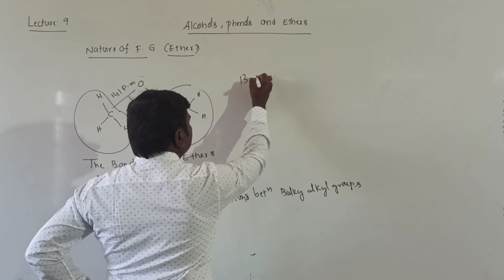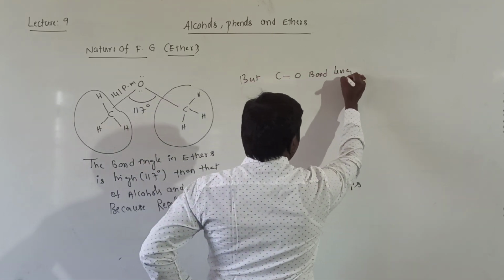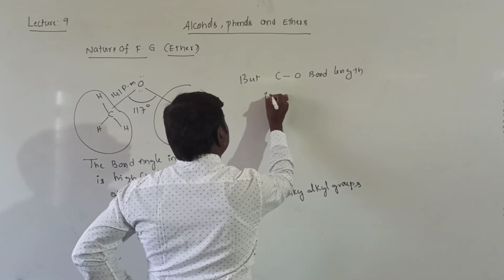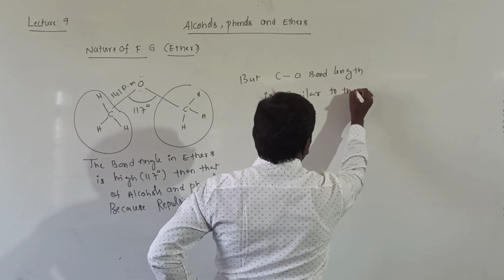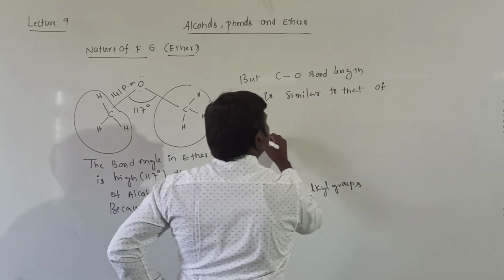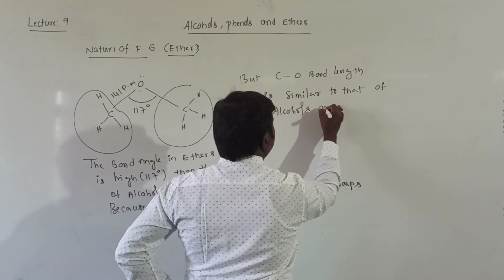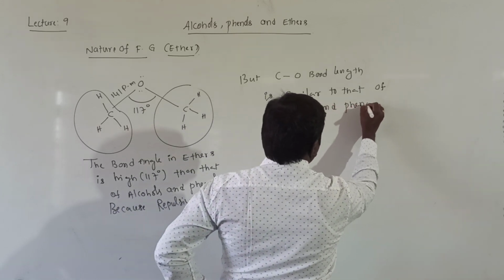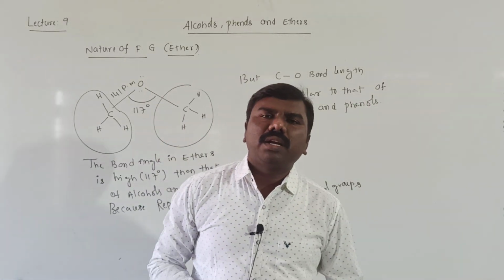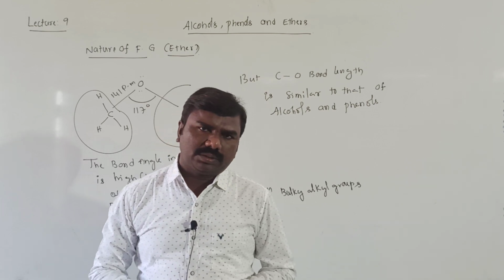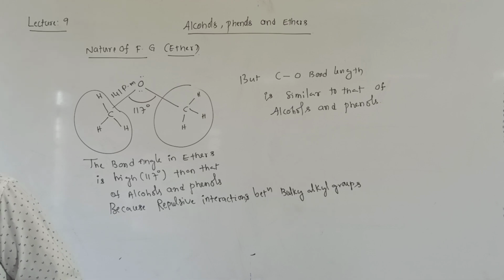But the C-O bond length is similar to that of alcohols and phenols. There is no change in C-O bond length, it is similar to that of alcohols and phenols, right? This is the nature of the functional group.